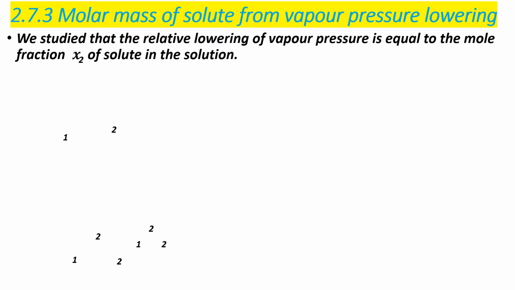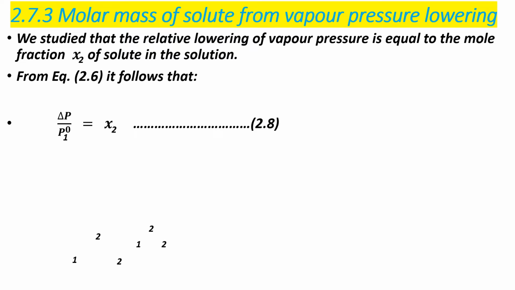In this point, we studied that the relative lowering of vapor pressure is equal to the mole fraction x2, that is the mole fraction of solute in the solution. Then from equation number 2.6, it follows that delta P upon P01 is equal to x2.